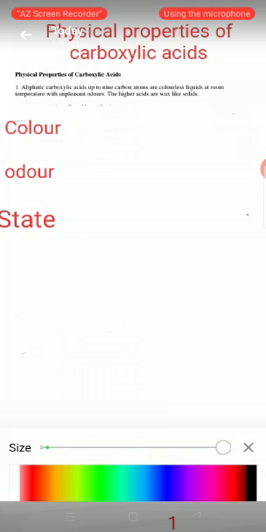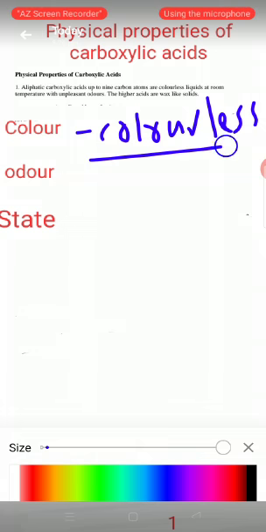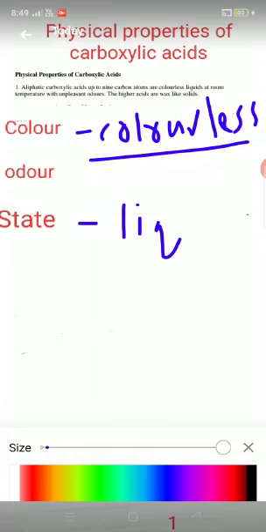Students, aliphatic carboxylic acids up to carbon atom 9 are colorless liquids.